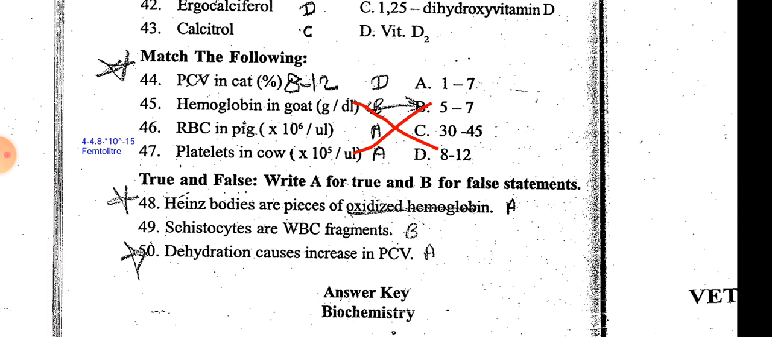The shape of camel red blood cells is slightly different than that of the other mammals. Camel shape is slightly elliptical. And other true sentences: dehydration causes increased packed cell volume.